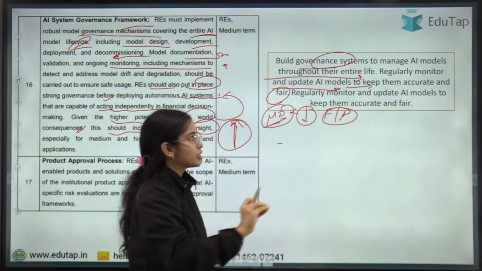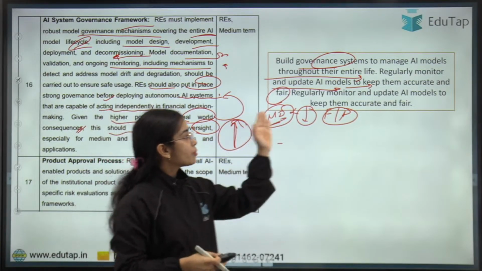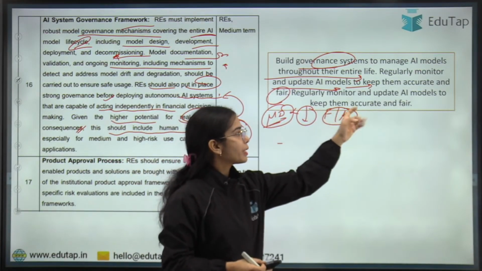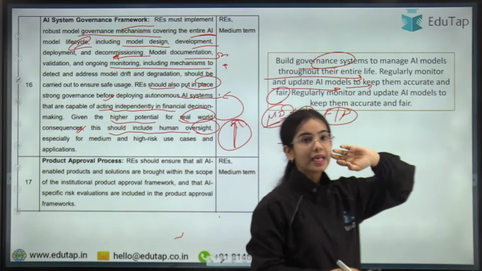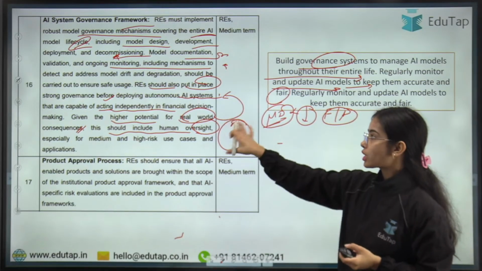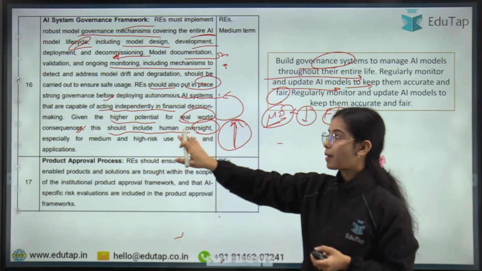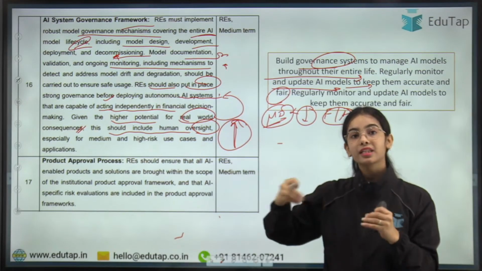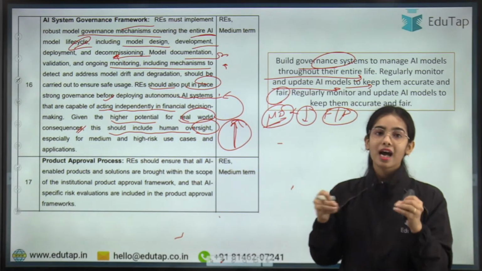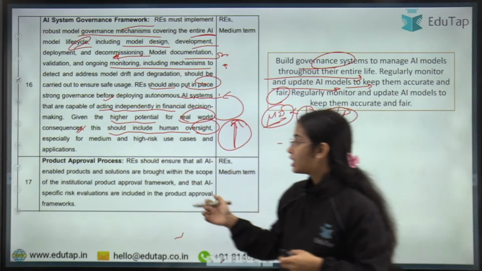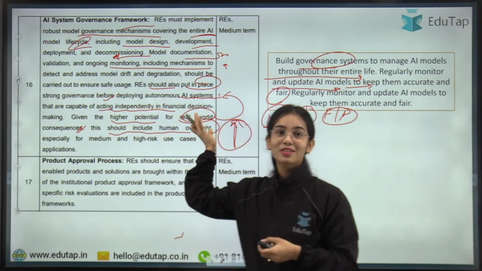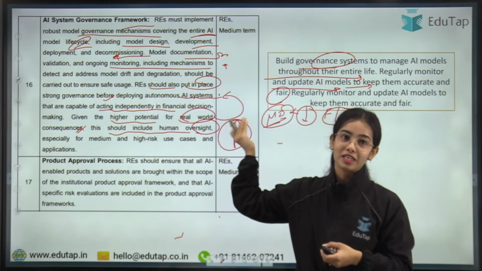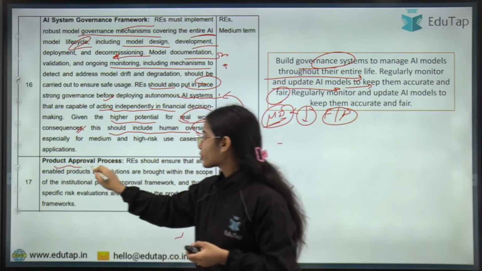Then it has to be decommissioned, it has to be dissolved. As well as, in case of AI systems that are capable of acting independently and taking independent decisions, they have to have human oversight. You can see that AI taking its own decisions will not be good for the financial sector. Okay, product approval process.